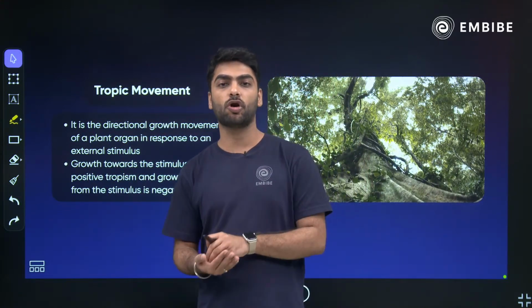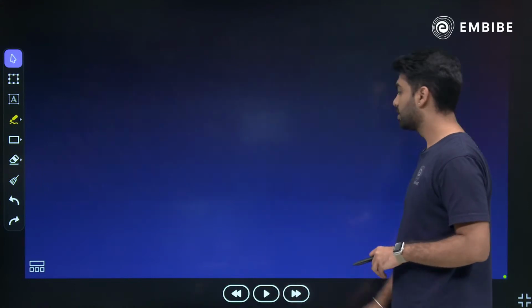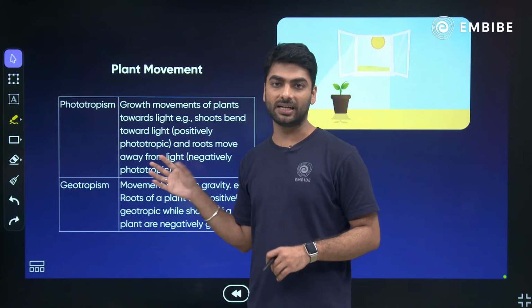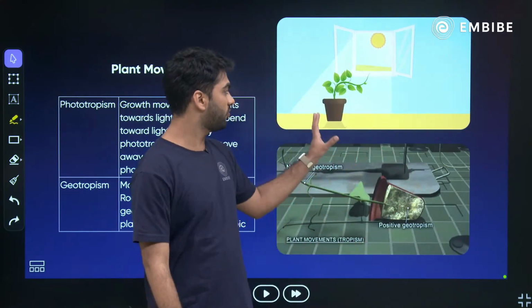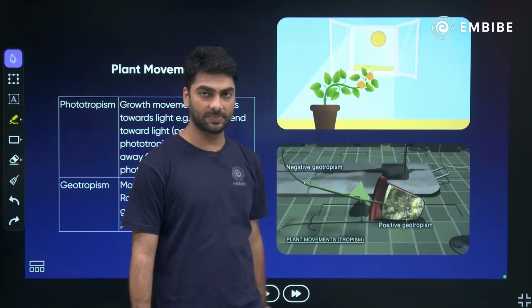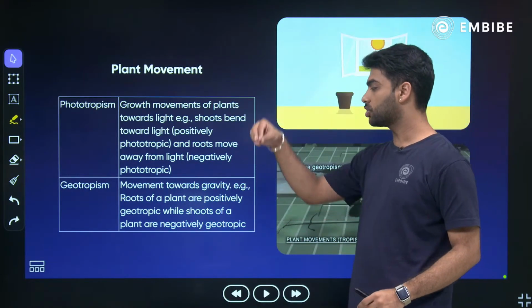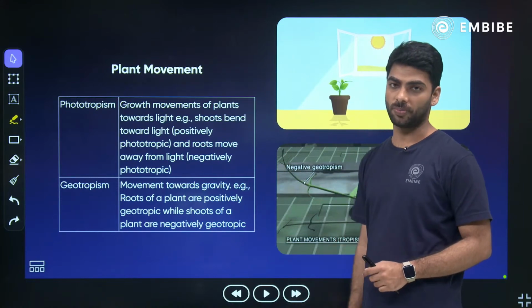Yes, we have got phototropism, hydrotropism, chemotropism, geotropism. Let's see all of them. Phototropism is movement towards light. The shoot shows movement towards light, that is phototropism. As you can see over here, how the shoot is moving towards the light, that is phototropism. Geotropism is movement towards gravity. Roots show positive geotropism, shoot shows negative geotropism.